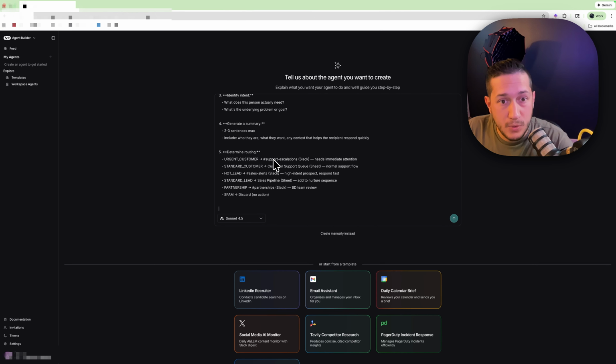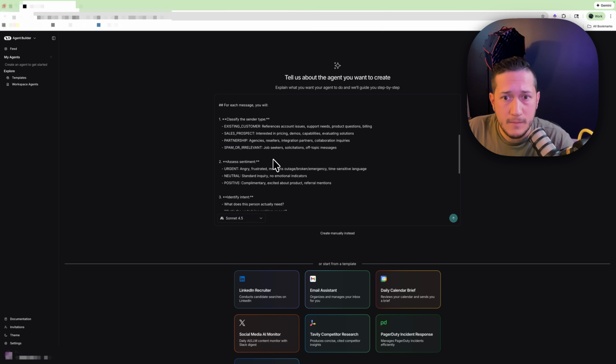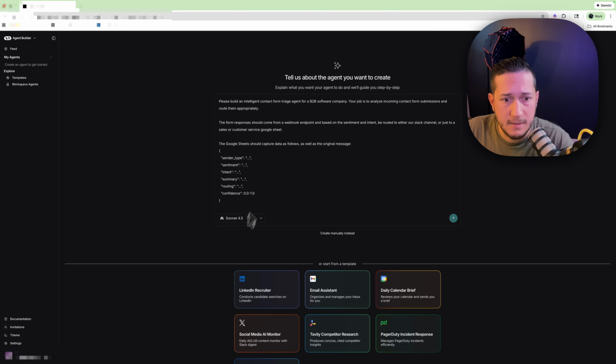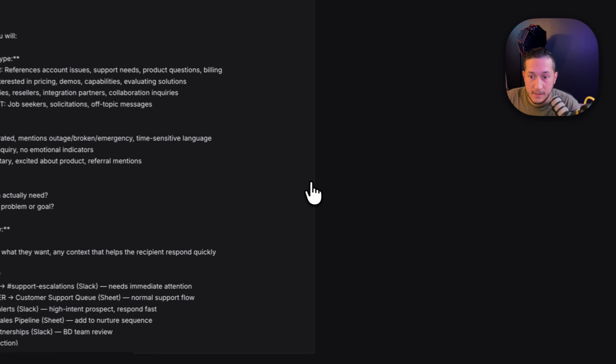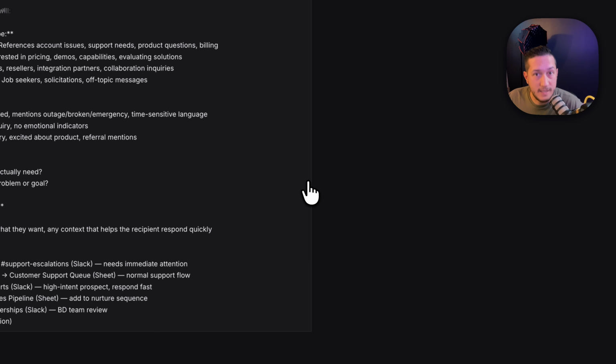Same exact prompt as we had before. Let's take a look. Looks like it pasted it in fine. We're going to go ahead and just use Sonnet. It's the default. n8n didn't say which one they were using as their backing LLM, so who knows? Seemed like it did a good job, so whatever they're using, it worked. But we know for sure we're using Sonnet here. Let's go ahead and send it, and let's see what it does.